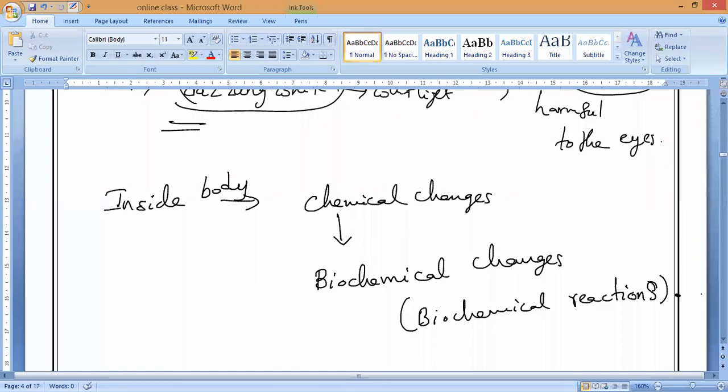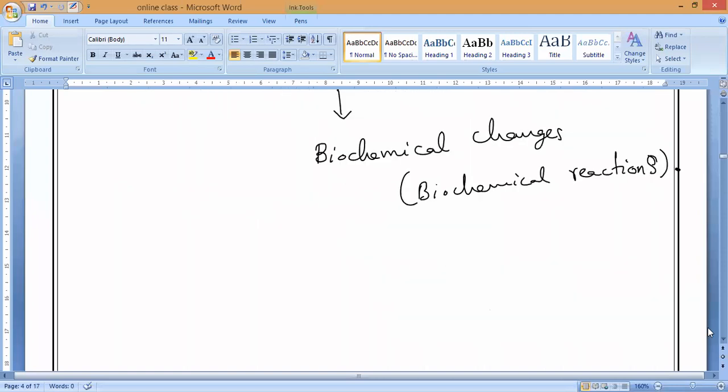In physical changes, no new chemical substances are formed. Only the physical appearance or physical state will change. But in chemical changes, new substances will form with entirely different properties. That is the difference between physical changes and chemical changes.